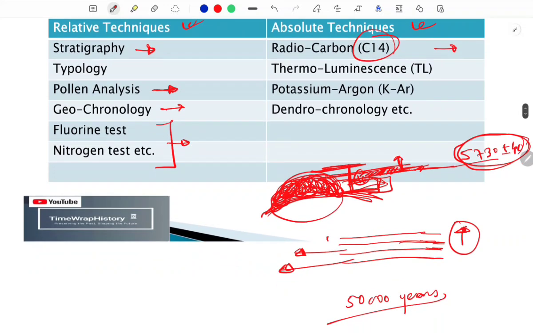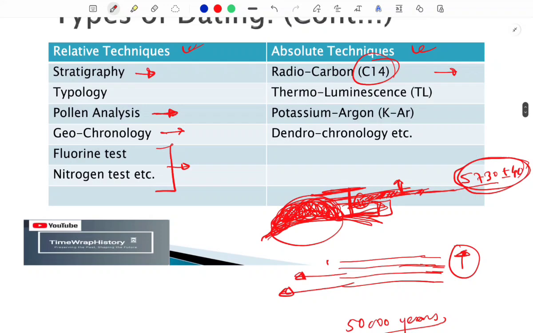Okay, apart from that, the next technique is thermoluminescence, and this is also called TL dating. So in TL dating, what we do is we use a beam of light, and after that the emission of light is measured, and based on that we fix the chronology or the time period of that particular object.